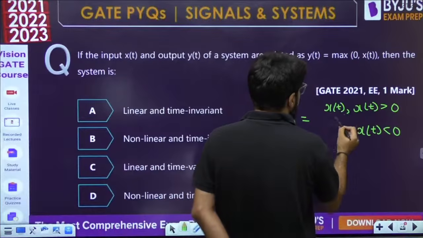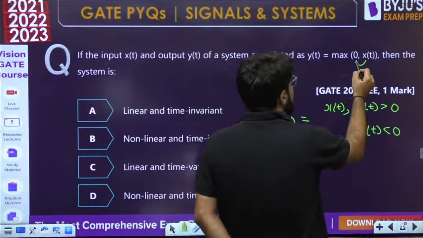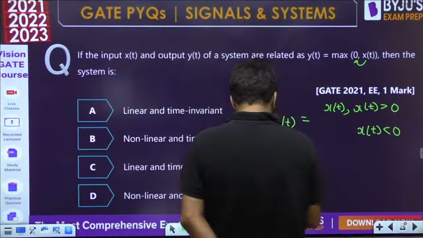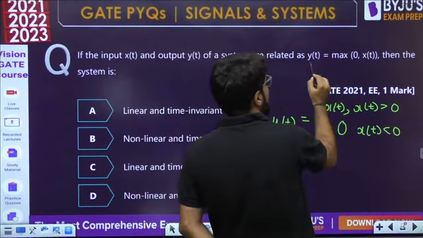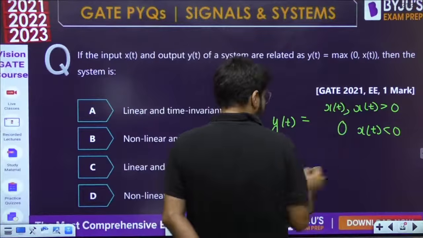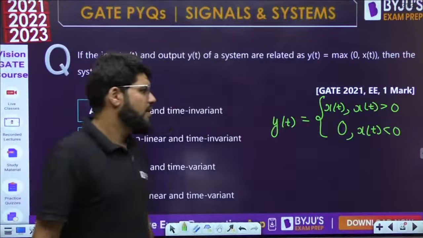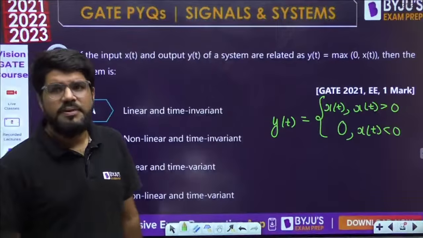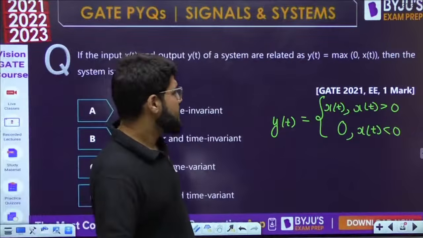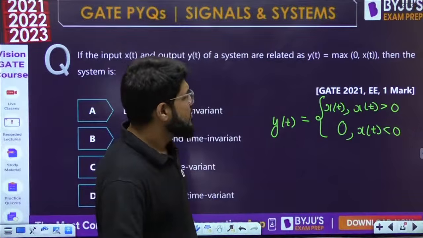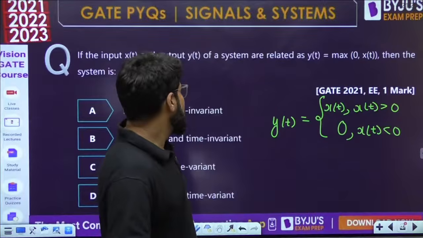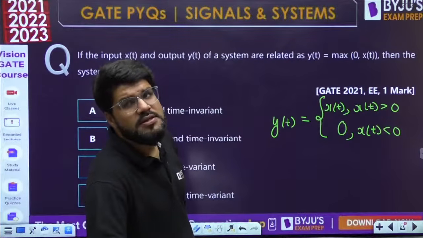Yt will be equal to xt if xt is greater than 0. If xt is less than 0, then 0 becomes the maximum, and yt will be equal to 0. So yt is equal to either xt or 0, based on the nature of xt. Now, whether it is linear or time invariant or what it is.